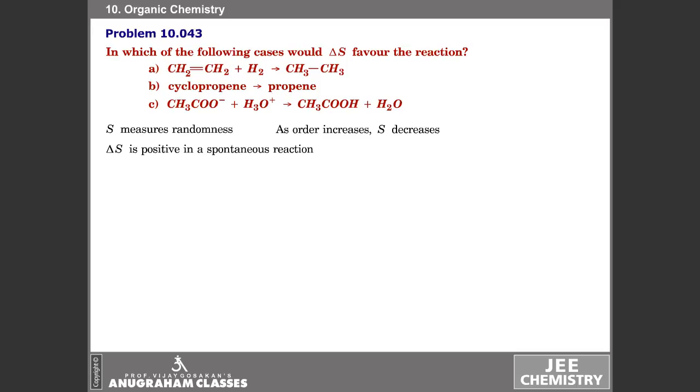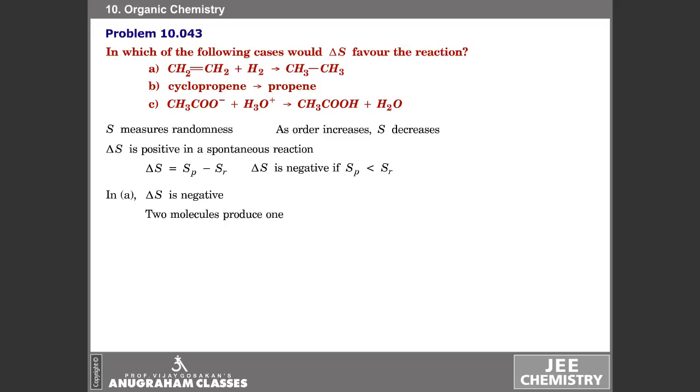Delta S is given by entropy of products minus entropy of reactants. A decrease in entropy is given by a negative sign for delta S. In A, we find two molecules react and produce one molecule. More number of molecules mean more randomness.